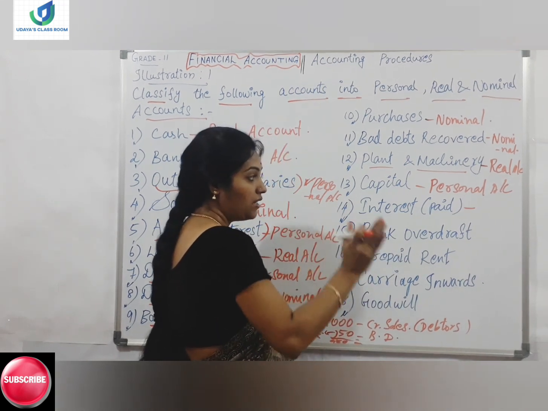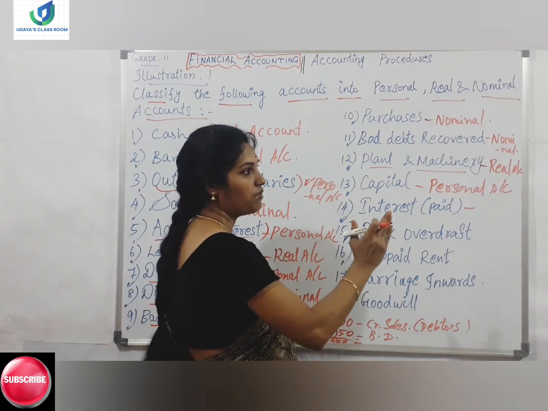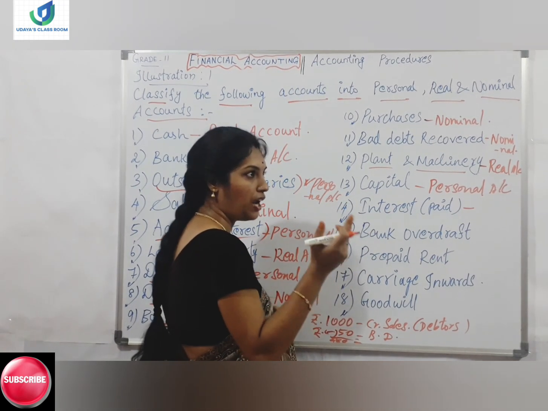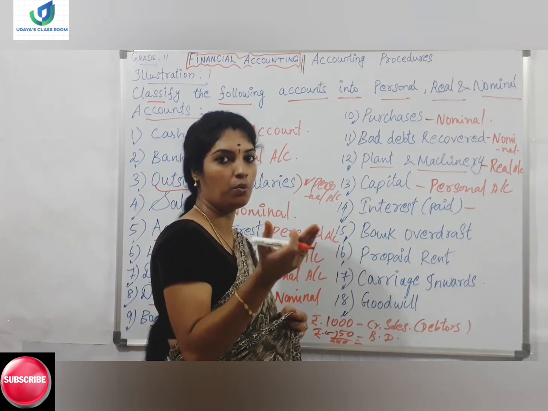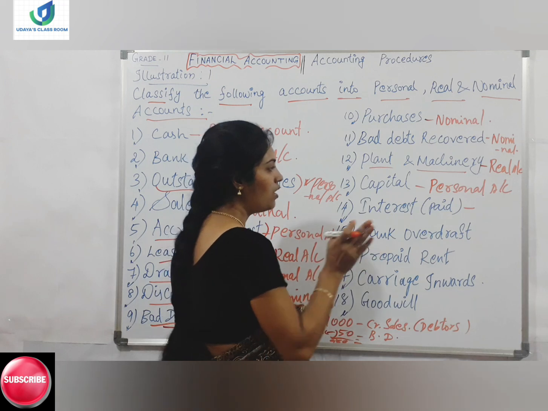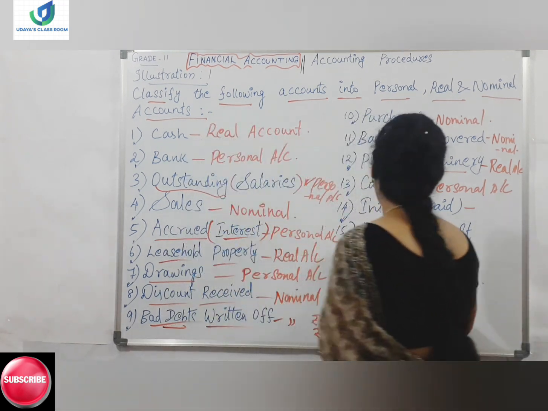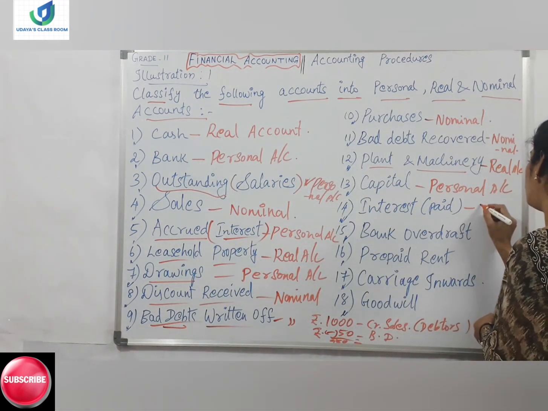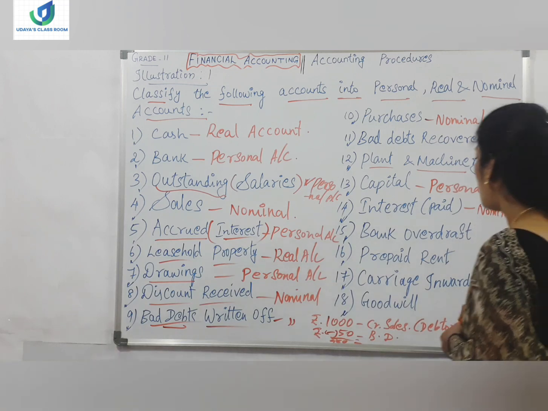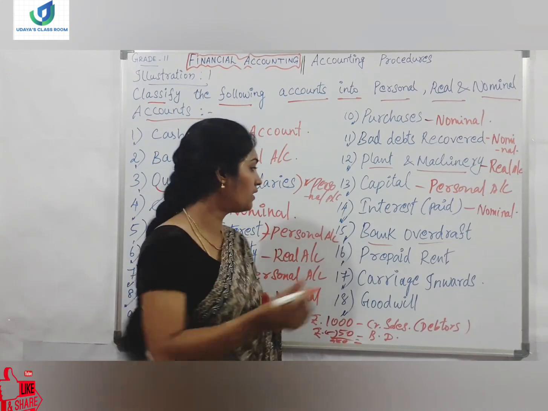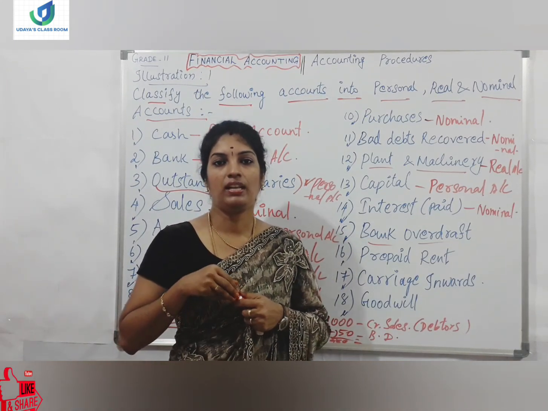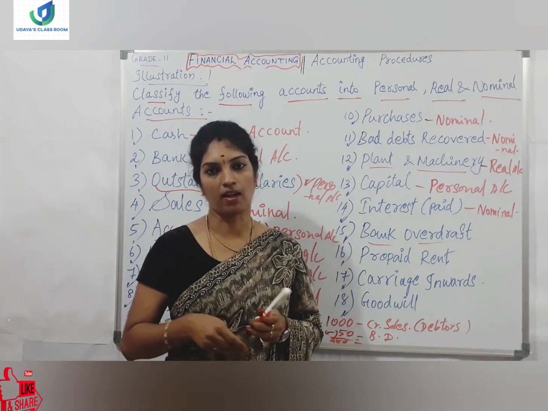So you should not understand prefix or suffix like that. Outstanding, prepaid: the meaning is outstanding, yet to pay, or due, or paid in advance. So if you understand these kinds of meaning, you have to write personal account. So the meaning is different here. Interest paid, so it is a nominal account. Bank overdraft, which means the company will always have a current account with the bank.